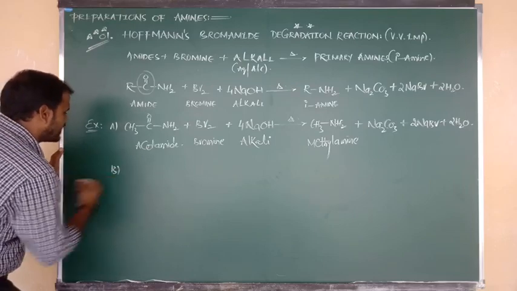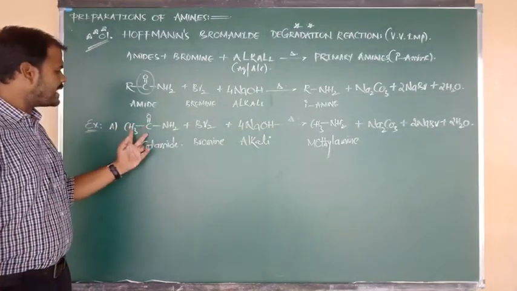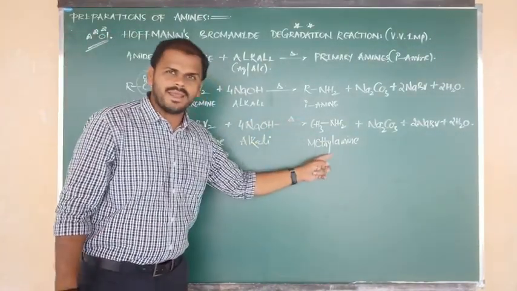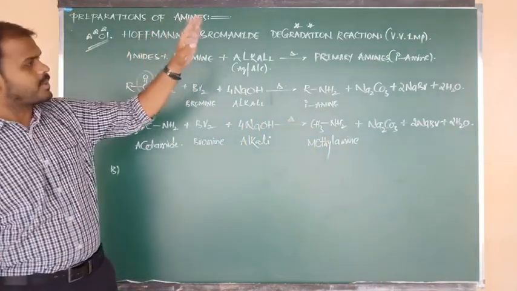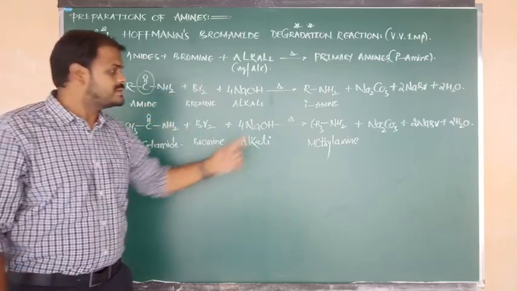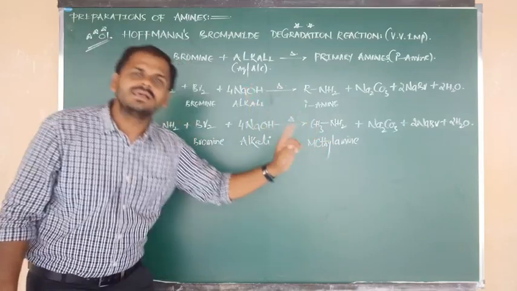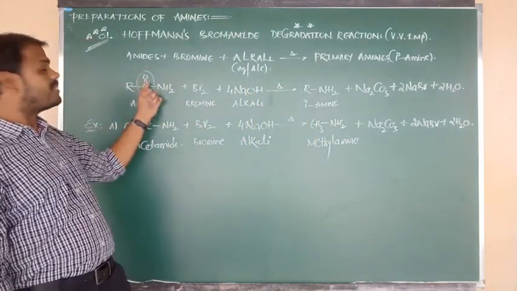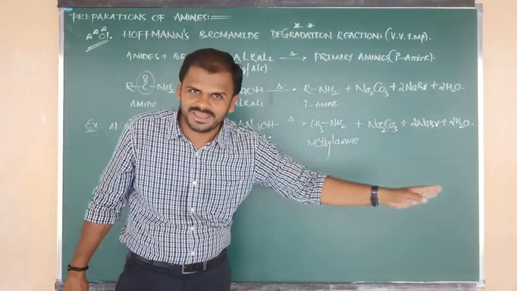Let me consider another example. Just check out the reactant and product. The reactant acetamide contains 2 carbons. The product is methylamine, but it contains only 1 carbon. That means in Hoffmann bromamide degradation reaction, the product finally formed contains 1 carbon atom less as compared to the reactant. Why? Because 1 carbon atom undergoes degradation in the form of Na2CO3.